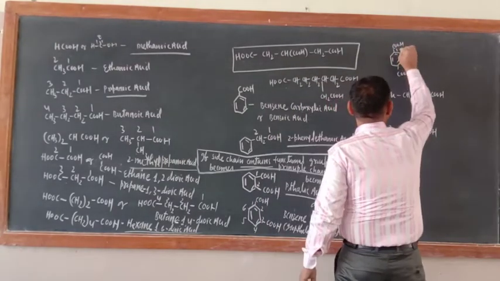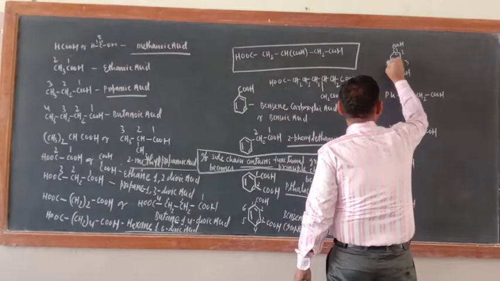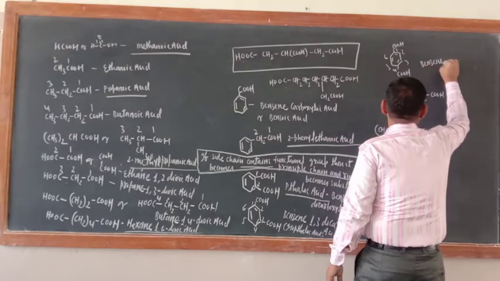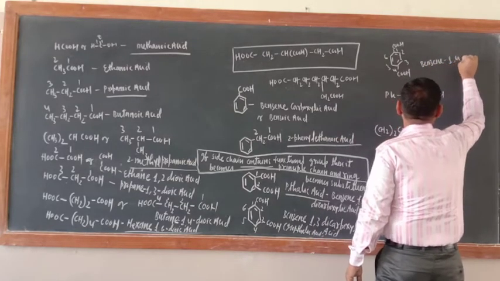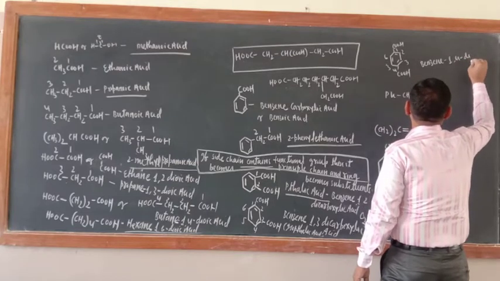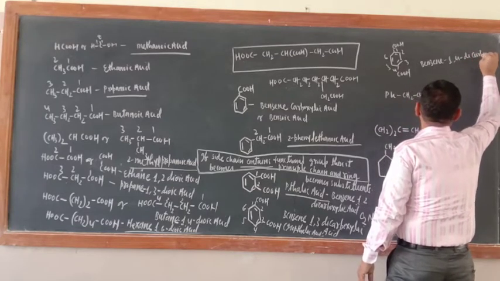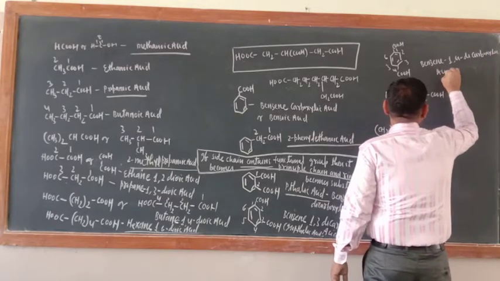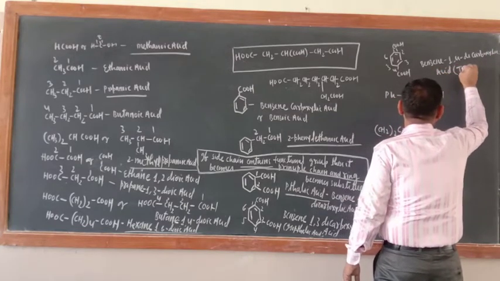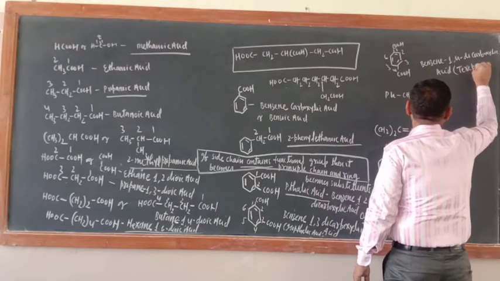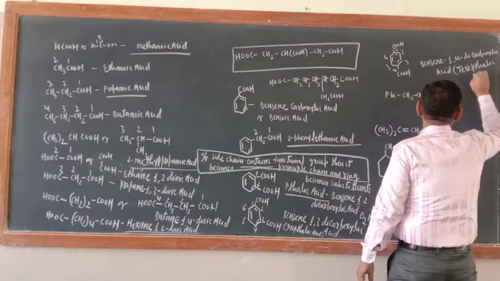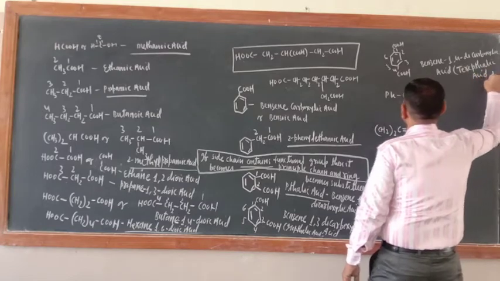Okay, now one more is there. This is 1, 2, 3, 4, 5, 6. What is the name of this one? Benzene 1,4-dicarboxylic acid. Its commercial name is terephthalic acid. Okay, this is also there.